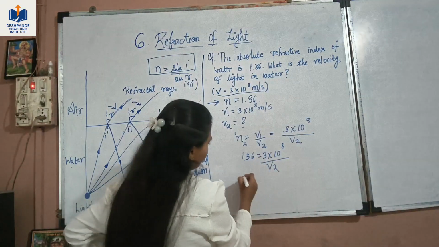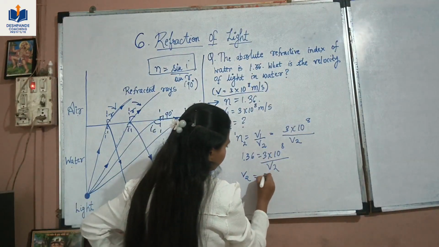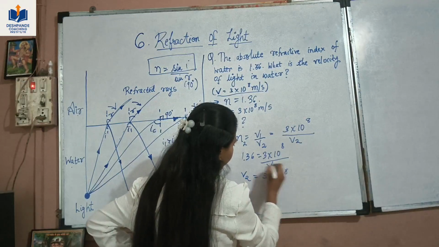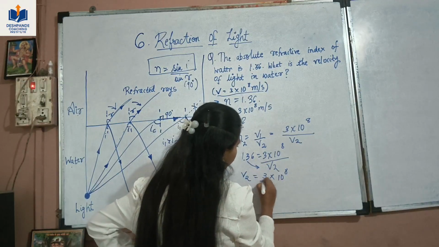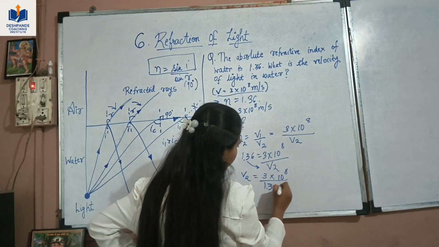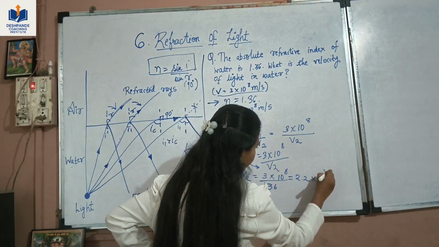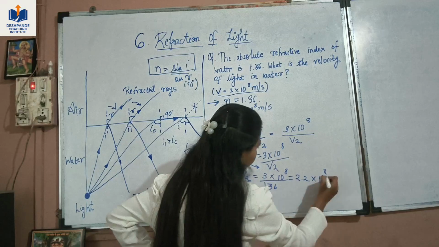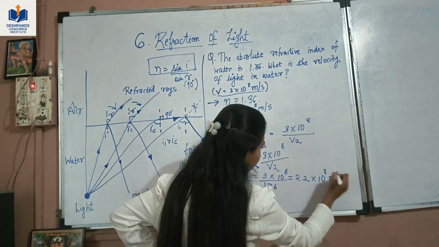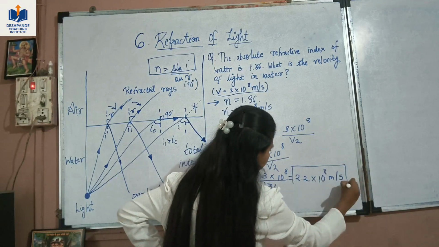So what will be v2? v2 will be 3 into 10 to the power 8 divided by 1.36, which is 2.2 into 10 to the power 8. And what is the unit for velocity? It is meters per second. So this is the answer.